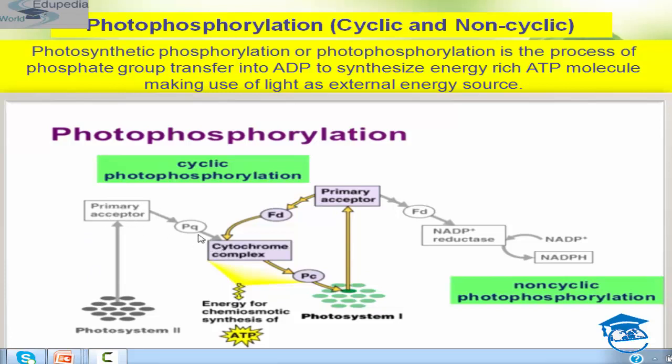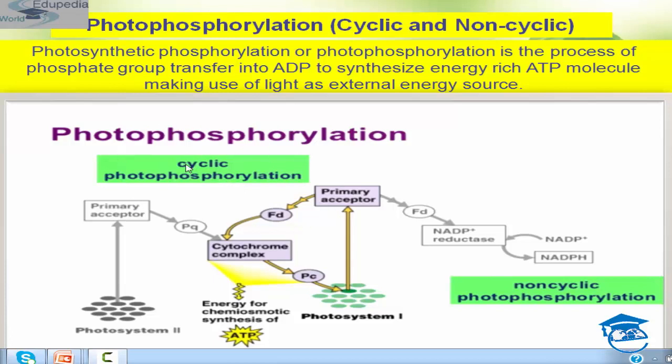quinone, cytochrome complex, plastocyanin, again to photosystem 1, then to the primary acceptor, then to the ferredoxin, and then it returns back to the cytochrome complex, students. Okay, and this way it forms energy for the chemiosmotic synthesis of ATP. Okay, so this is how ATP is synthesized in cyclic photophosphorylation, students.